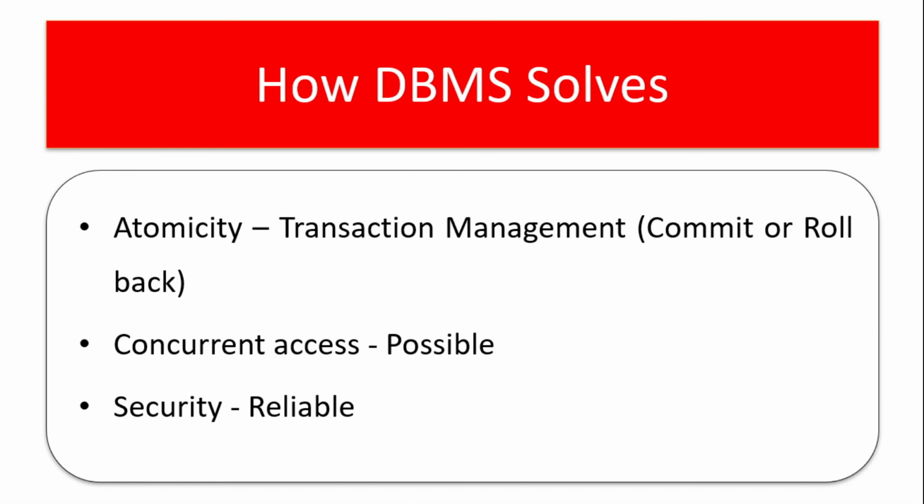With respect to a database management system, concurrent access is possible and security is more reliable. We can give access rights to specific people. We can give access rights to specific tables. For example, an administrator can access all the tables and databases. A student can access only his records. A student cannot access the records of the teachers. Something like that. So we can give access rights to specific tables and databases, thereby providing security.